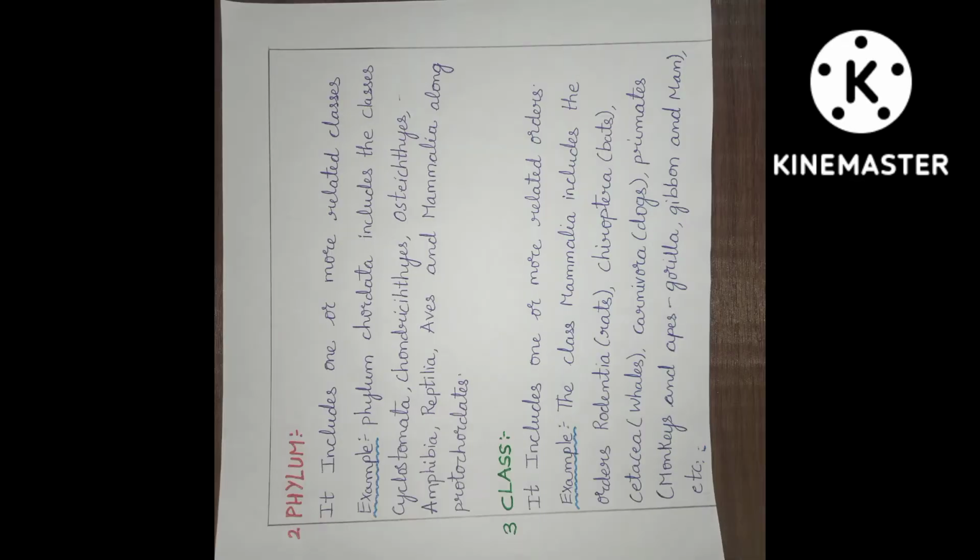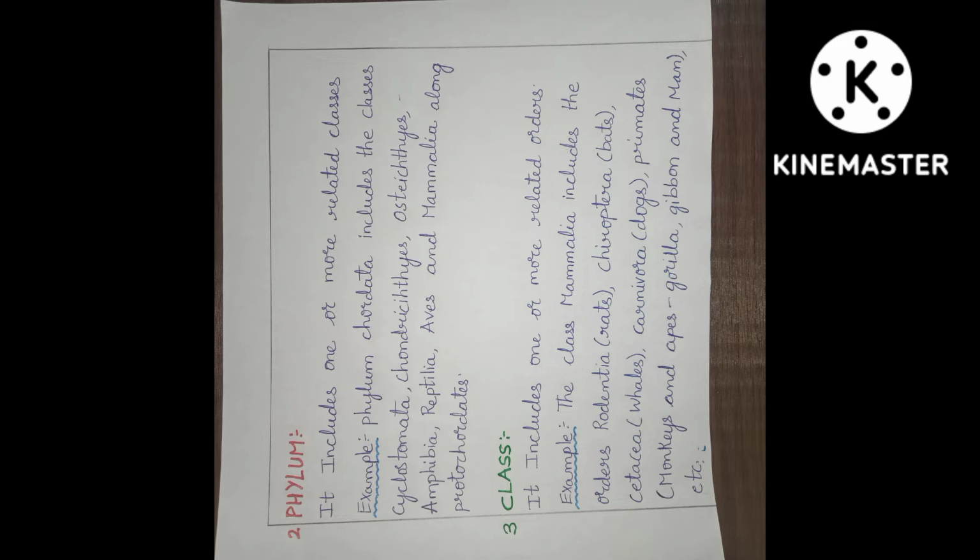Phylum. It includes one or more related classes. Example, phylum Chordata. Phylum Chordata means it consists of animals with a flexible rod supporting their dorsal or back sides. The phylum name derives from the Greek root word chord, meaning string. Most species within the phylum Chordata are vertebrates or animals with backbones.